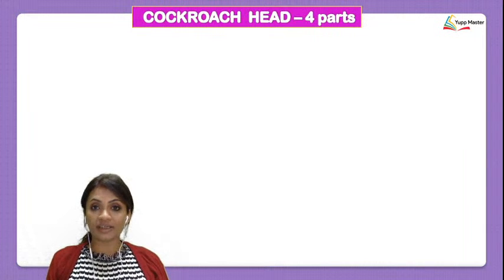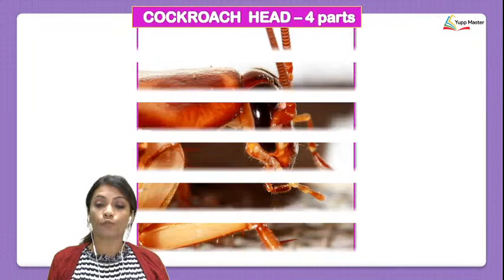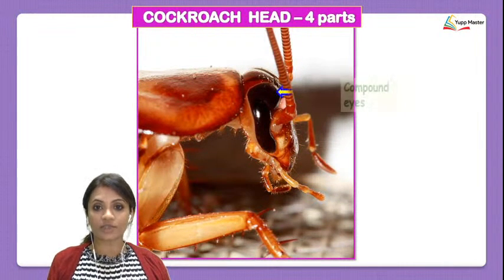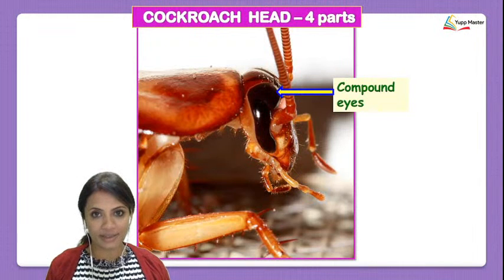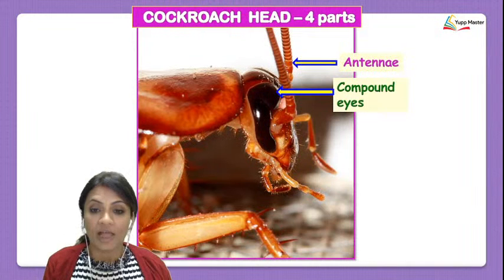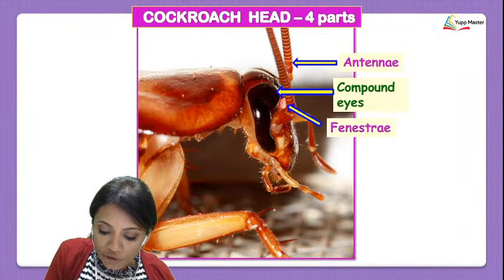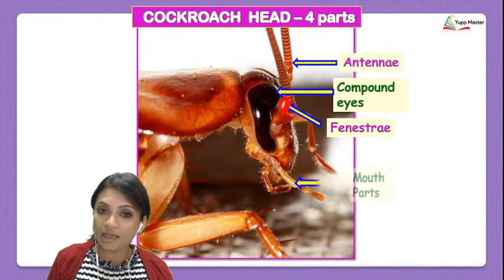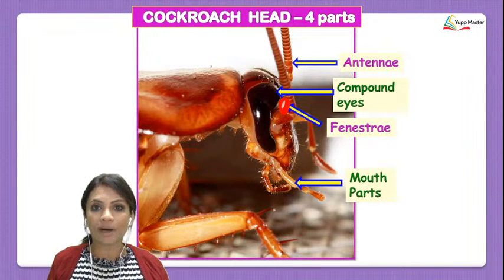the head of the cockroach is actually divided into 4 parts. Okay, which are those 4 parts? Let's see one after the other. First, it starts with the compound eyes. Second, it's going to continue with the antennae. Third are these small structures which you're seeing here, and they are called the fenestrae. And the last part of the head would be the mouth parts.